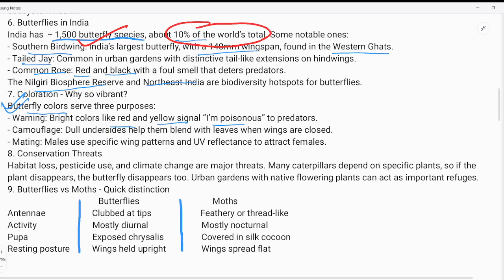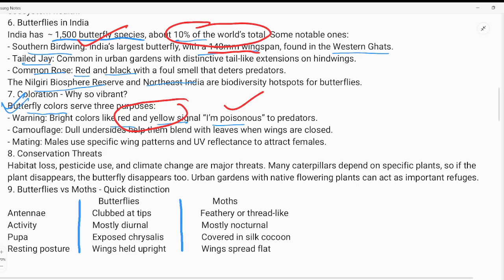And the largest butterfly has a 140 wingspan. Okay, and different colors of butterfly indicate different things, like red and yellow suggest how poisonous it is.